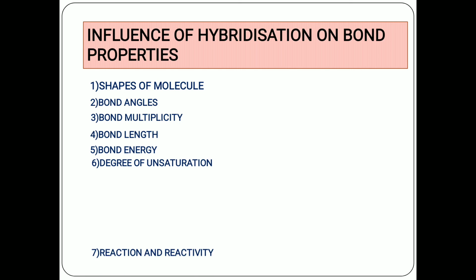Then the seventh and last factor is reaction and reactivity. Ethane is saturated and hence it gives substitution reactions with highly reactive reagents. But ethene and ethyne are unsaturated, so they give addition reactions only. The sigma electrons are strongly held by atoms and hence ethane is unreactive. The pi electrons are loosely held by atoms, so ethene and ethyne are very reactive. That's why the order of reactivity is ethane less than ethene less than ethyne. Means ethane is less reactive than ethene, and ethyne is more reactive than all the other molecules.